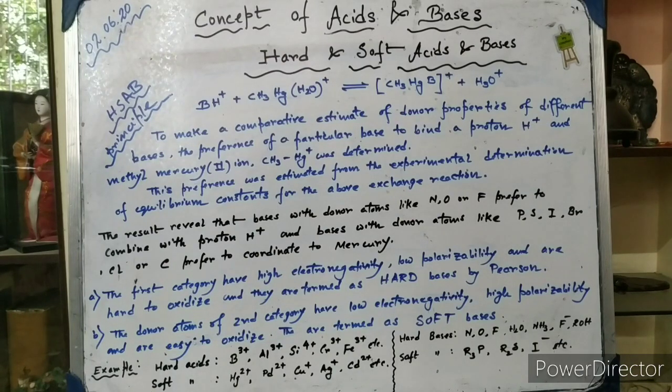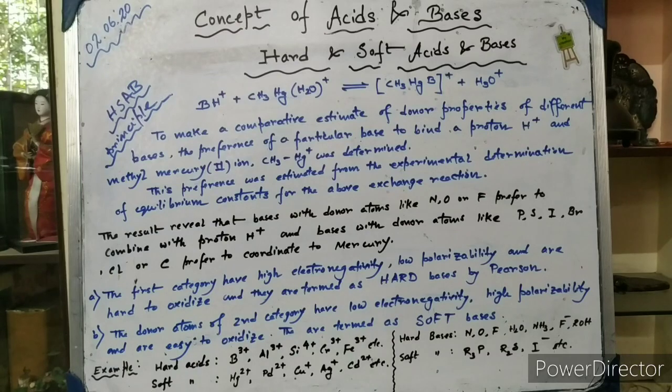Now what about the soft bases? Just the reverse is applicable for the soft bases. The soft bases will fulfill criteria like donor atoms of lower electronegativity. You can see examples of soft bases like R3P, R2S, iodide, etc. Here the donor atoms are either phosphorus, sulfur, or iodide. So they are of lower electronegativity and higher polarizability. So these are the examples of soft bases.